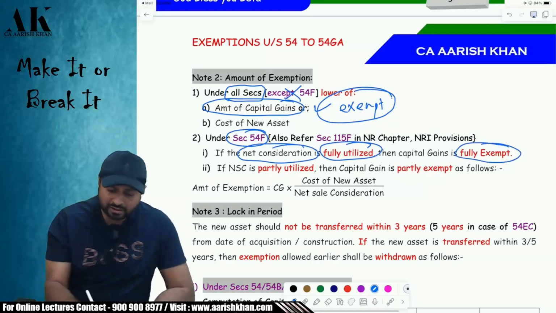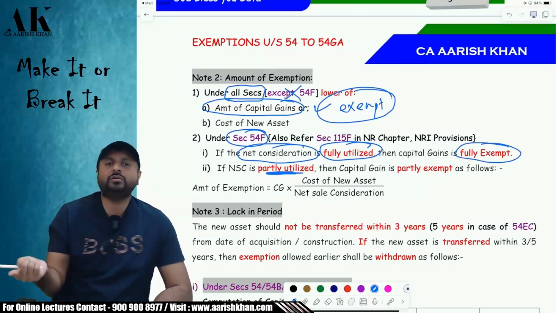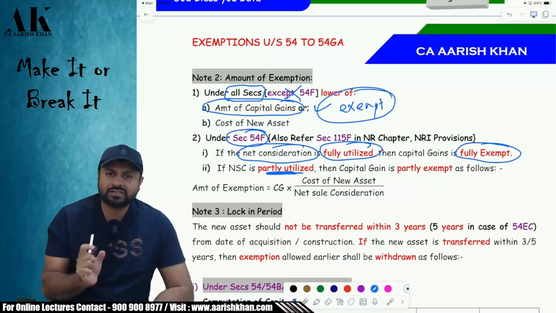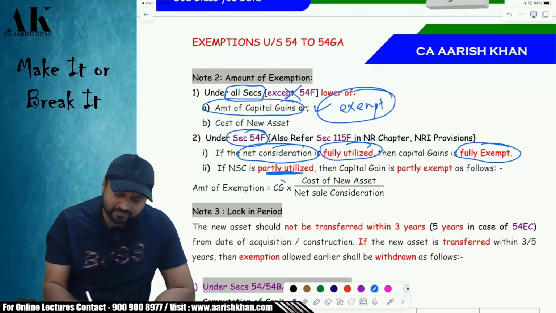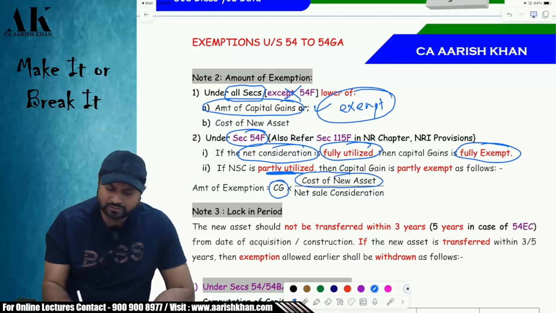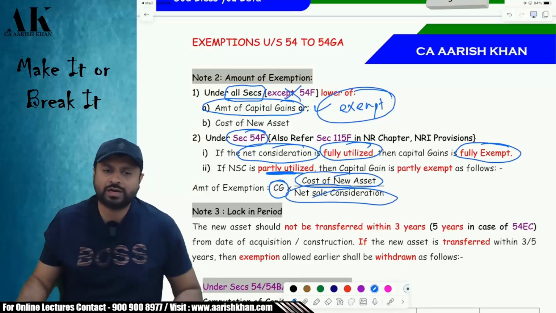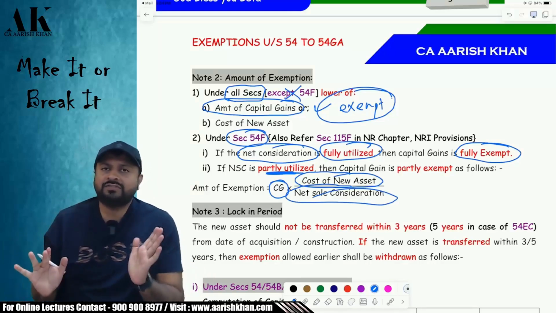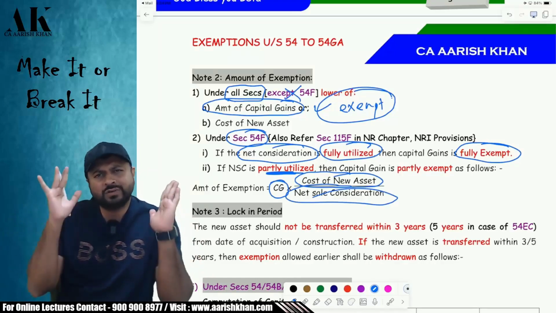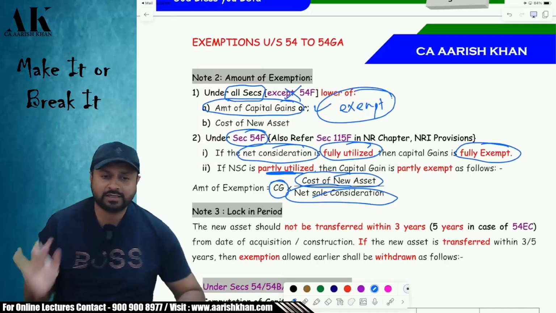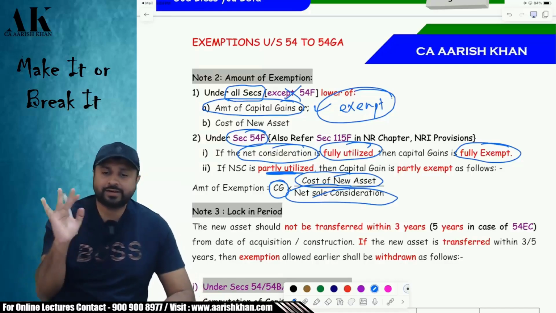If you do not invest your full consideration and only partly utilize it, suppose your net consideration is 1 crore and you have invested only 80 lakhs, then the exemption will be capital gains into cost of new asset upon net consideration. Only partial exemption will be allowed to you. Are you clear or not? In case of all other sections, you invest only the gain. But in case of 54F, you have to invest the entire net consideration. Are you clear? The provision is stricter over here.